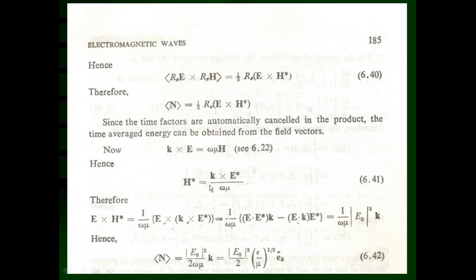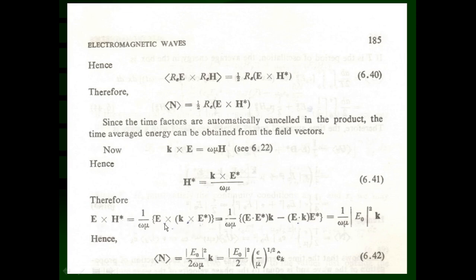that means E cross, inside again a bracket, k cross E star. So this is nothing but a vector product of three vectors, cross multiplication is going to be there: E cross k cross E star.